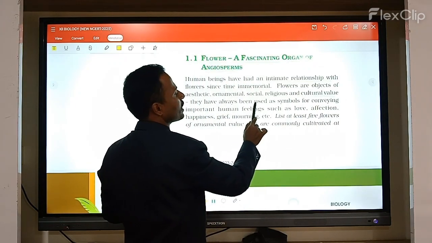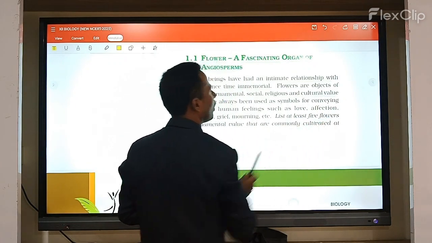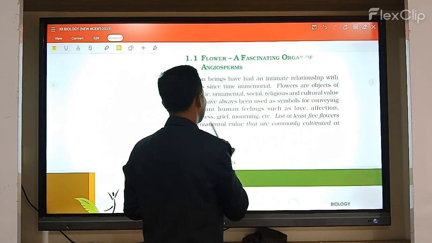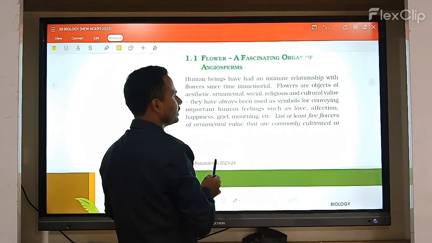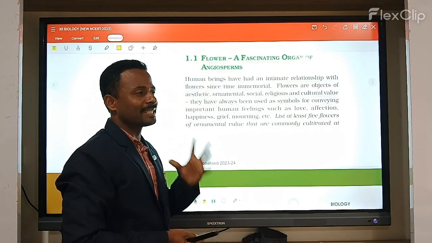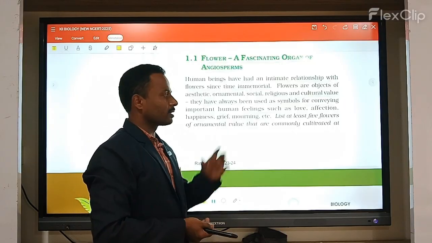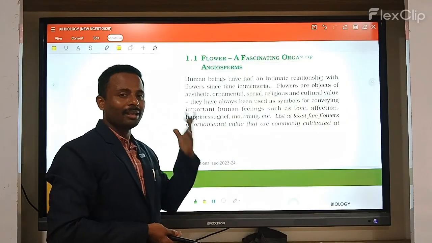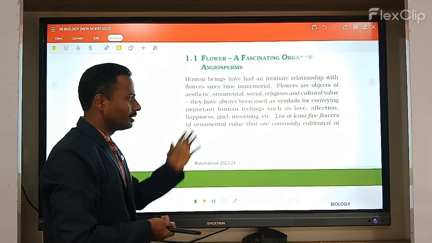They have always been used as symbols for conveying important human feelings such as love, affection, happiness, grief and mourning. So flowers show different characters, and all of this is expressed through flowers.